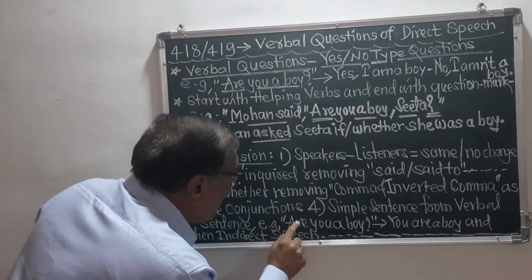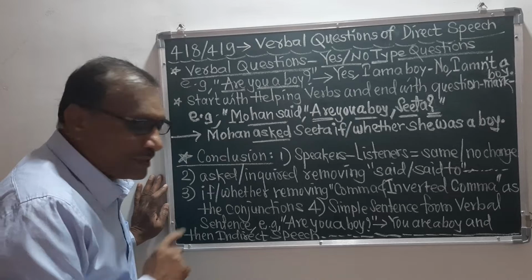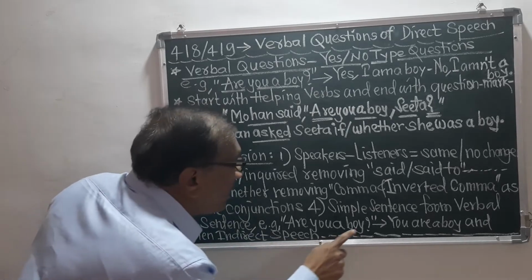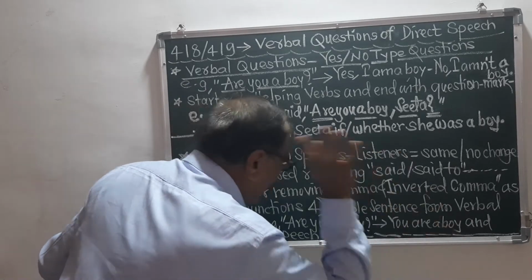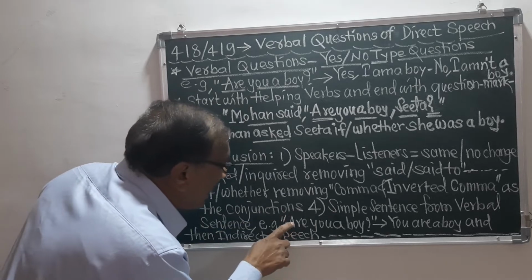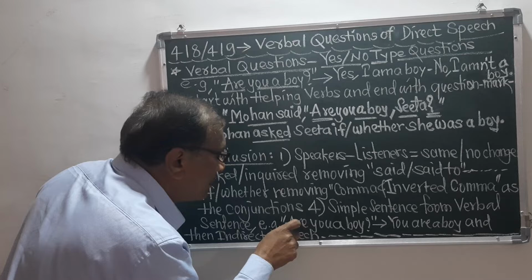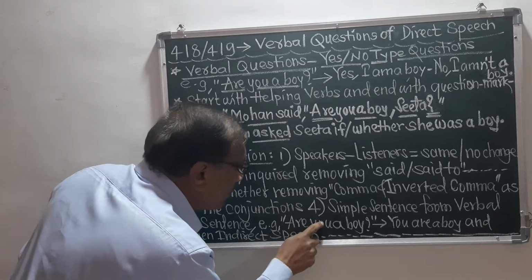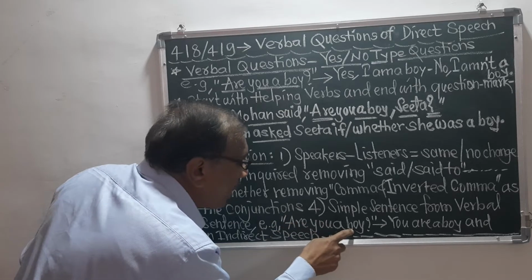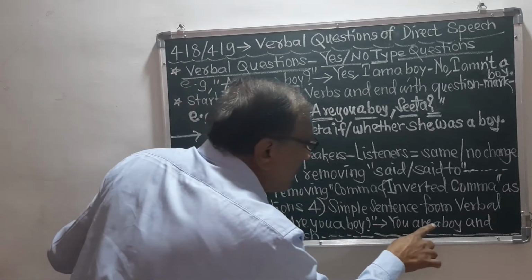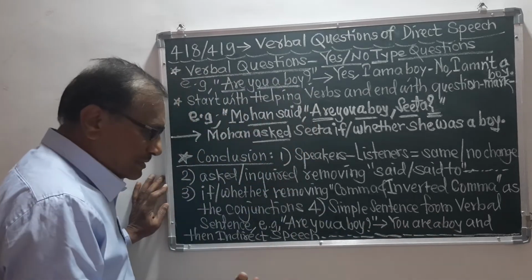For example, are you a boy? The simple sentence will be: you are a boy. How? Are you a boy is the question, and the simple sentence is you are a boy.